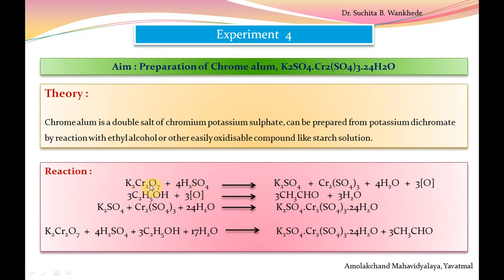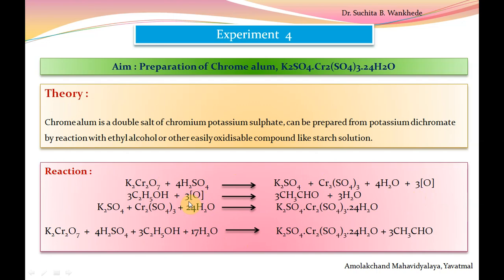So when potassium dichromate is reacted with concentrated H2SO4, it gives potassium sulfate and chromium sulfate with the loss of water molecule, and it produces nascent oxygen. As potassium dichromate is an oxidizing agent, it evolves nascent oxygen.